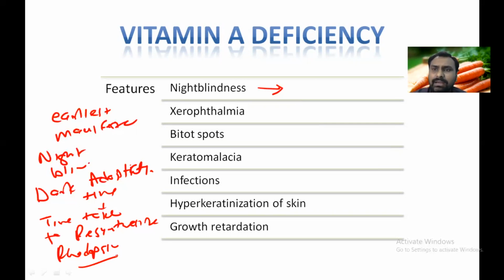Now in case of night blindness, because vitamin A is deficient, 11-cis retinal is not there or is decreased, so it will not bind with the opsin, and enough rhodopsin is not produced.